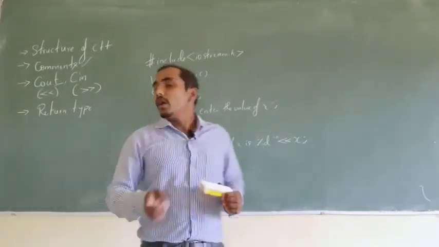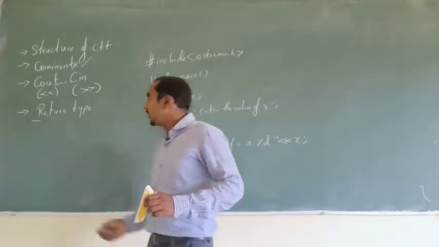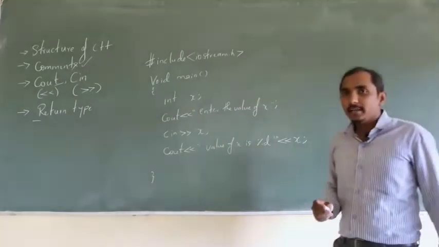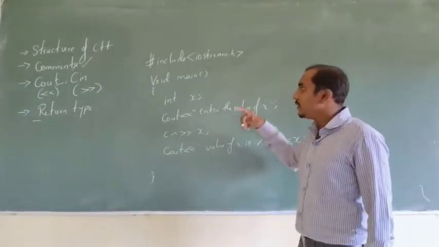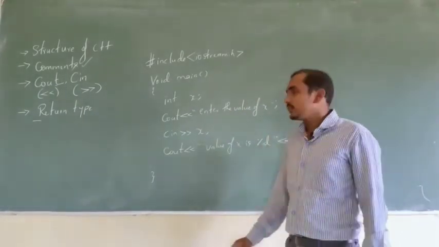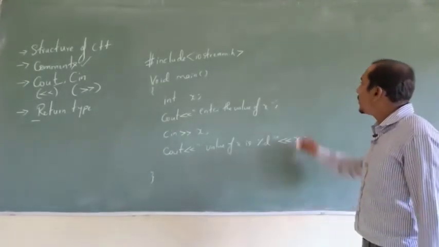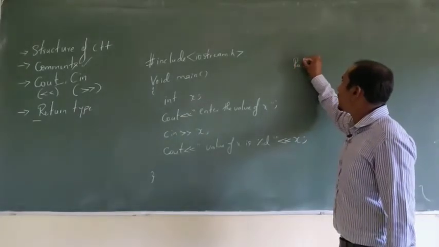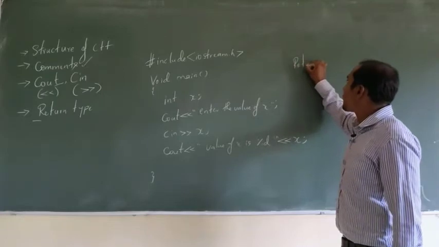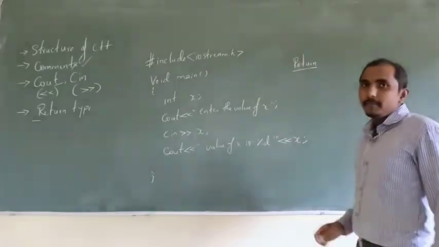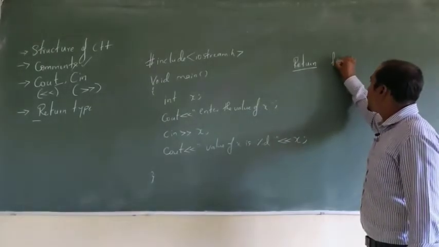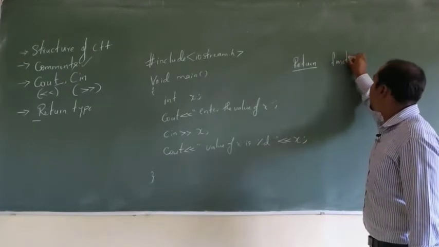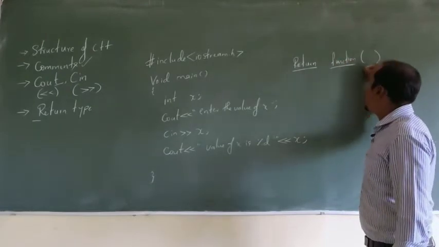Coming back to the last topic, which is the return type. As I told you and discussed in the previous session, first you write the return type, followed by the function name, and that is followed by the arguments.